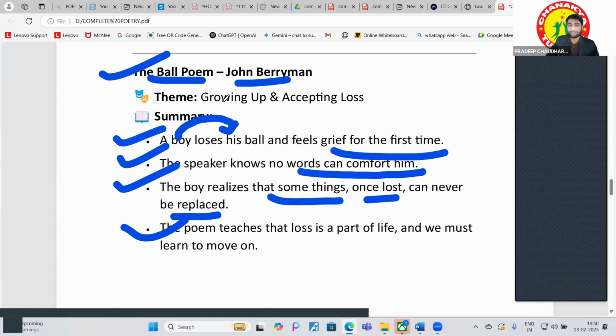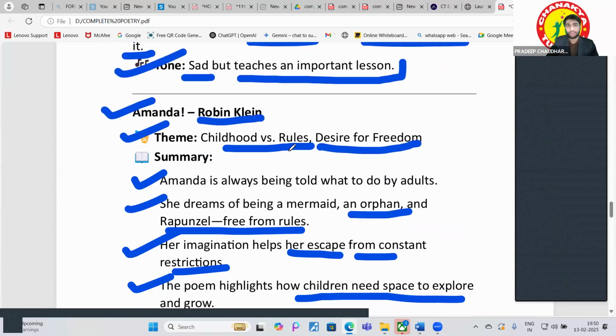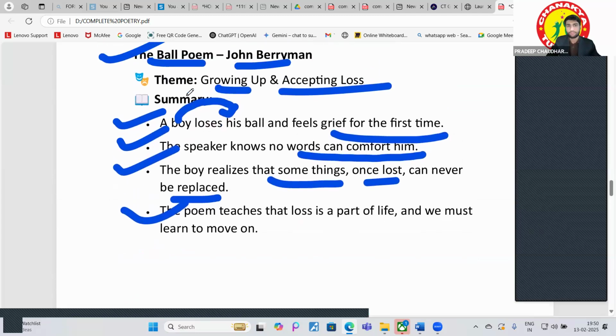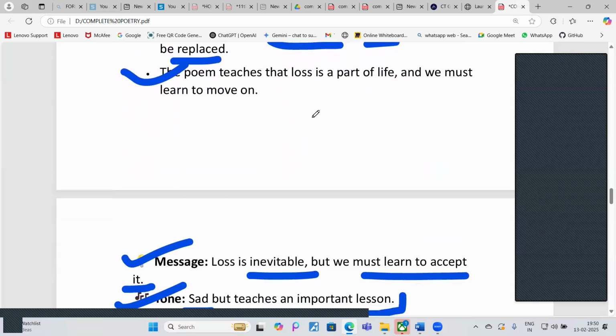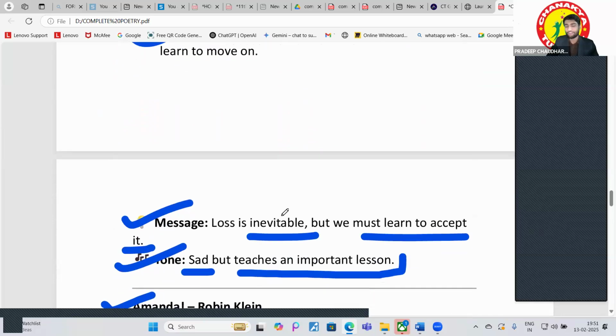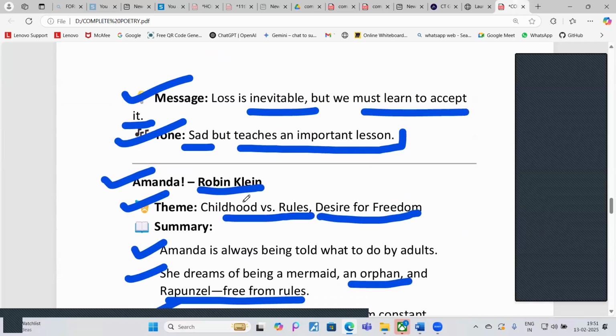Okay. So what is the theme of this? Growing up and accepting loss. I hope this is also clear. Okay. What is the tone of this? Who will tell me? Yeah, I'll ask Lakshmi. What is the tone of this poem? Sir, it has a melancholic tone, the sad tone, gloomy tone. But yes, sir, after that, it teaches an important lesson. Yes, very good.